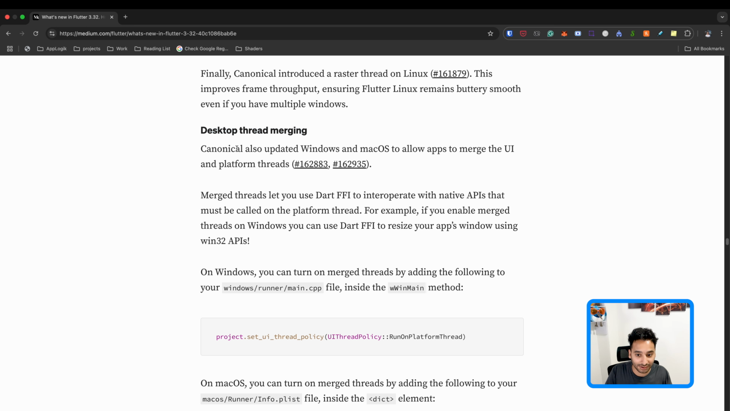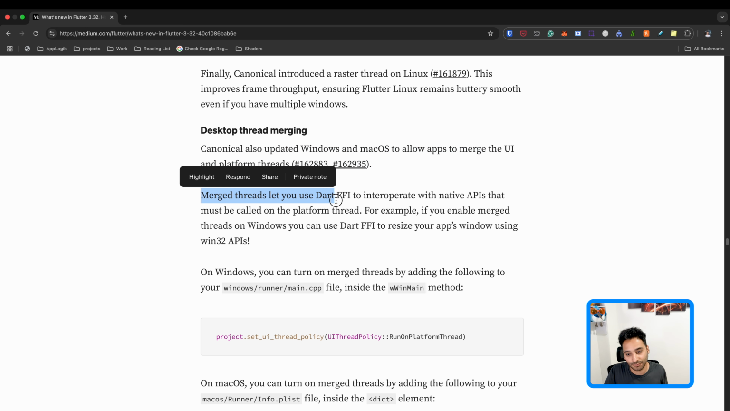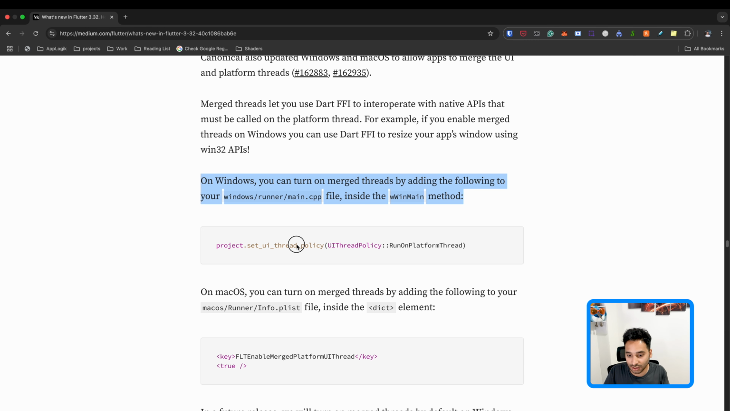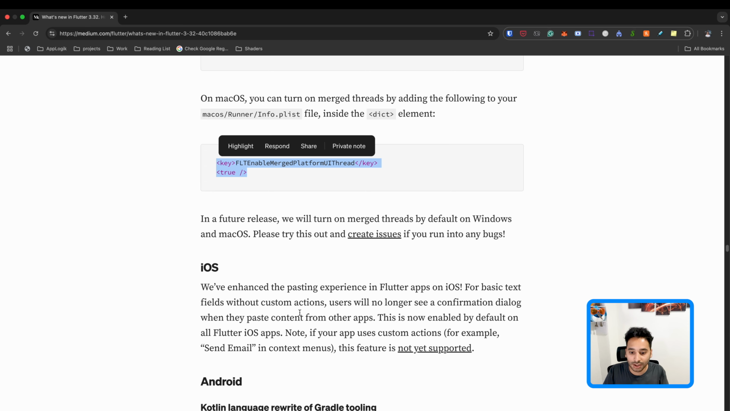So Canonical also updated the Windows and macOS to allow them to merge the UI thread and the platform threads that they have. So this change helps us to merge the threads for Dart FFI and interoperate with the native APIs. And yeah, so these are the details. If you are interested, you can take a look.